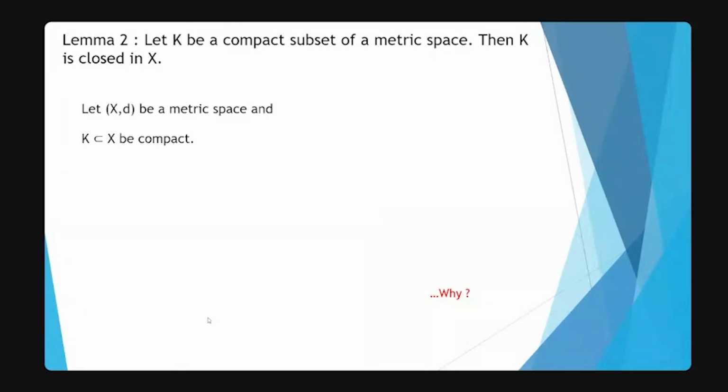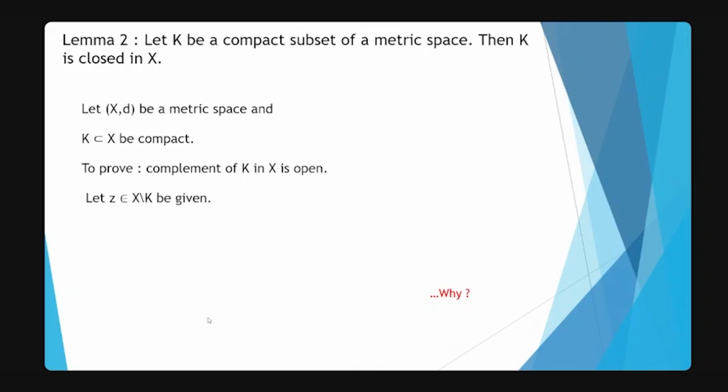So what does it mean to prove that a set is closed? It is often easier to prove that the complement is open. So here, instead of proving K is closed, we will prove that the complement of K is open. So suppose (X, d) is a metric space and K subset of X is compact. We are going to prove the complement of K in X is open.